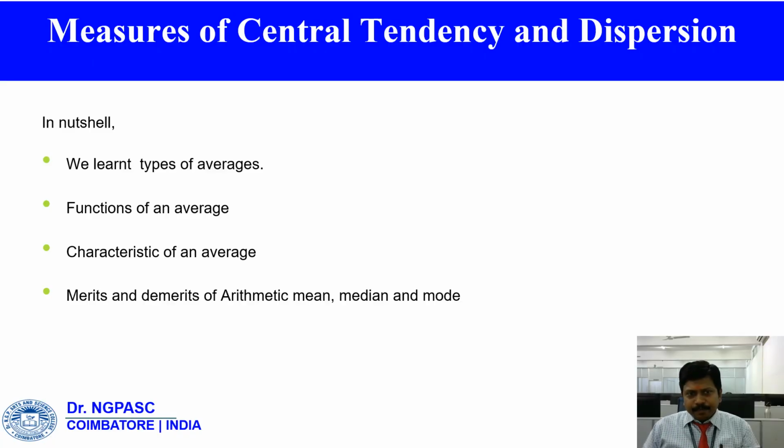In a nutshell, we learned different types of averages. What are the averages? Arithmetic mean, median, and mode.